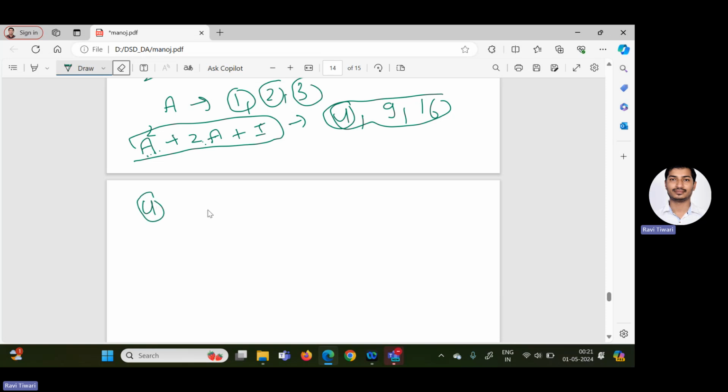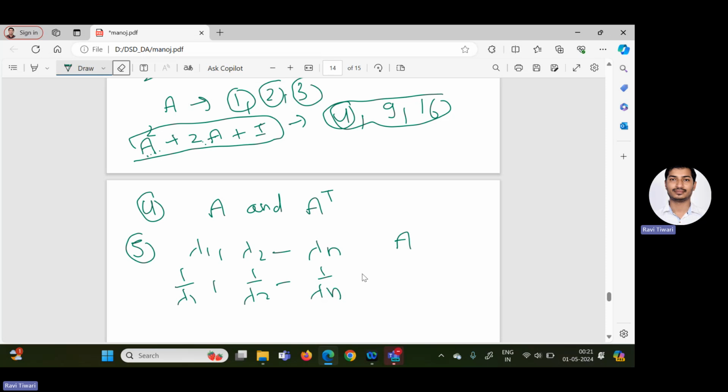The fourth property is about matrix A and A transpose. We have studied that A and A transpose always have the same determinant, so A and A transpose also have the same eigenvalues. Property 5: if lambda 1, lambda 2, up to lambda n are the eigenvalues of matrix A, then 1 by lambda 1, 1 by lambda 2, up to 1 by lambda n are the eigenvalues of A inverse.